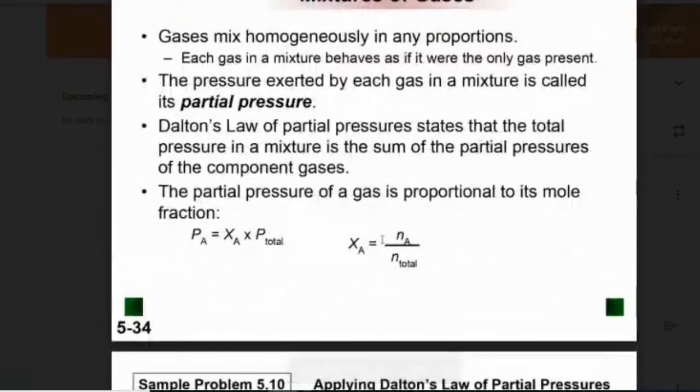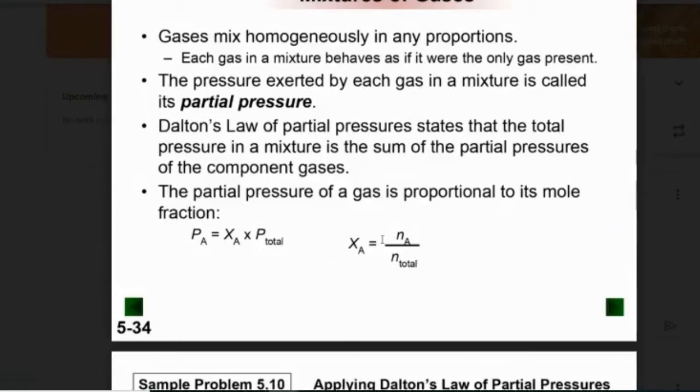Okay, and we said this already, the gases mix homogeneously, we call them solutions. They're completely miscible. It's just how they are, and they behave as if they're the only gas there. They're totally independent of each other. So when we have multiple gases inside a container, we can solve for the pressure of each gas independently, and that's what we call the partial pressure of that gas.